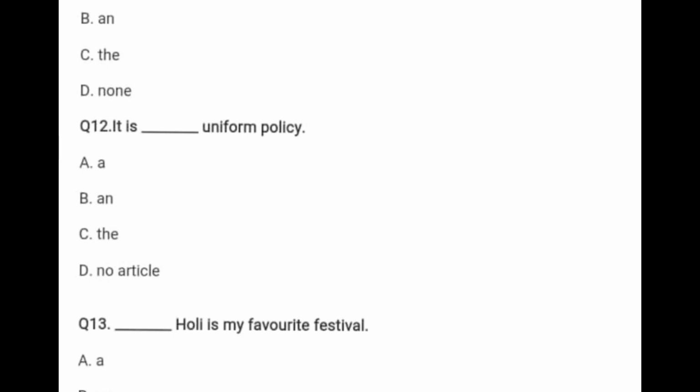It is dash uniform policy. Uniform starts with U, which is a vowel, but it gives you the sound of U, "yoo"-niform. Its pronunciation is in this way, and it is a consonant sound. With a consonant sound you use the article A. So you have to write here A, and your right option is A.